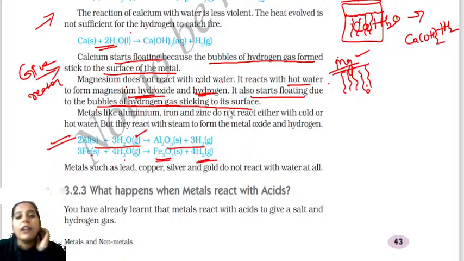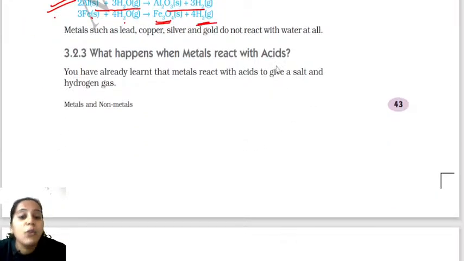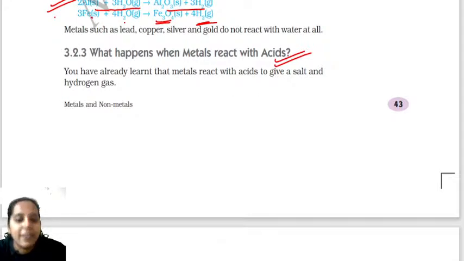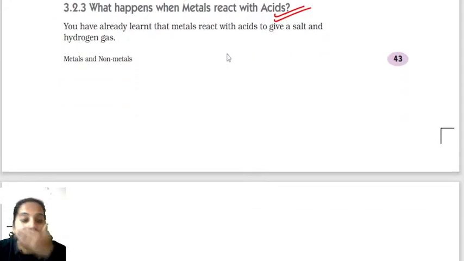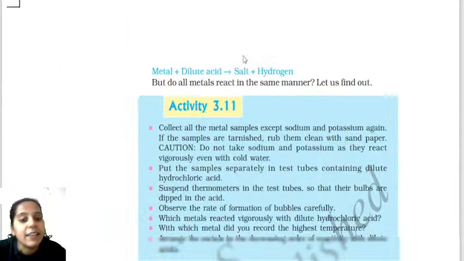Okay, so now what are we doing here, children? Whichever metals are not reacting with the hot water, cold water and the steam, we are reacting those metals with the acid. We are making them react with the acid. That is what you importantly have to know. Clear? Yes. See, every concept I'm clearing, so it's important to think and answer in the examination.